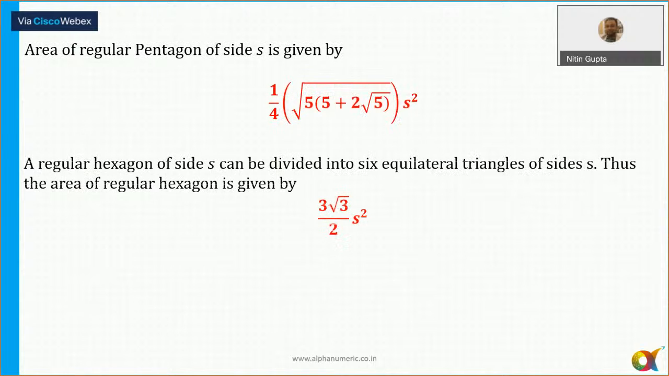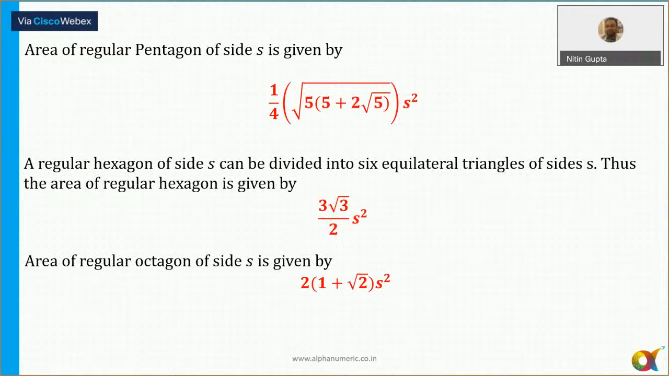Now, the area of a regular pentagon, a regular hexagon, and a regular octagon. For the hexagon and pentagon, I have never seen a question based on them in the CAT. Once in IFT, there was a question related to the pentagon, so that's why I put one formula here. Area of a regular hexagon, and area of a regular octagon is 2 into (1 plus root 2) into s square. All right, so let's move to the next slide.